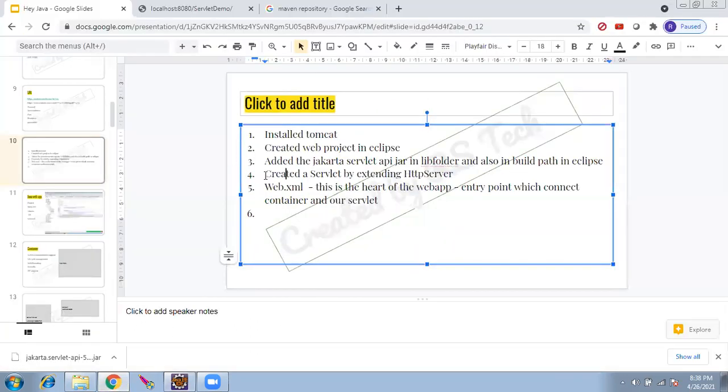Now create a servlet by extending HttpServlet. It is servlet, not server.